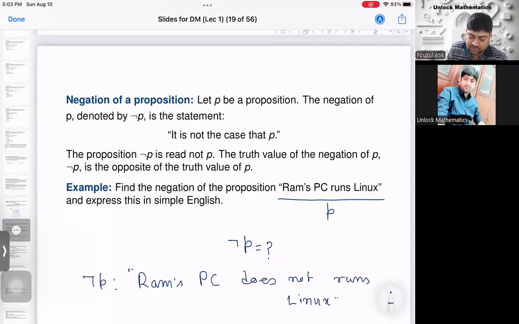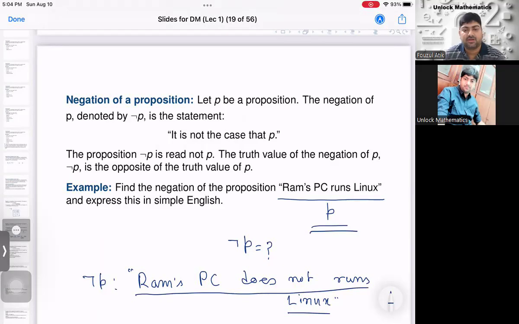Then this will be the negation of P. And you can see that if you negate it again, you will get back to the original P. Ram's PC does not run Linux, so the negation of it is Ram's PC runs Linux.